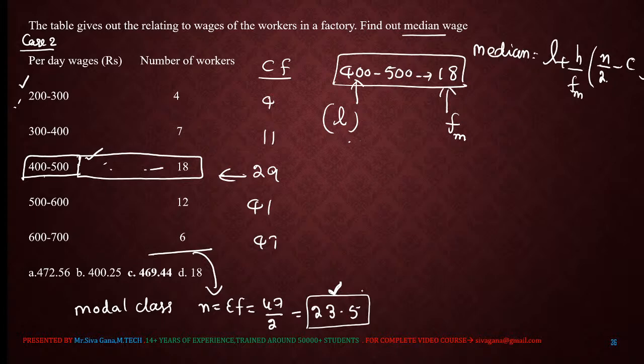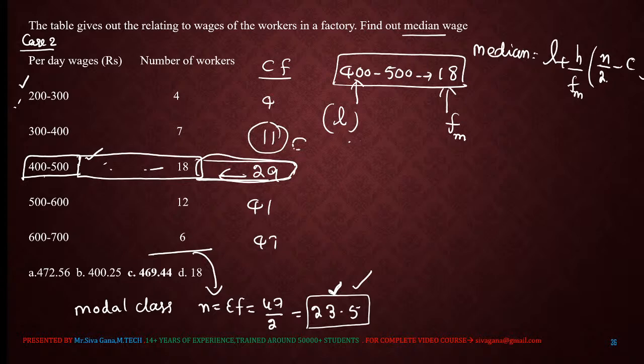Now n by 2. What is C? C is the cumulative frequency just before the model class, which is 11.